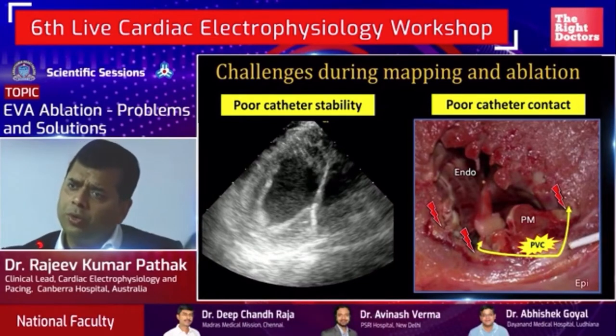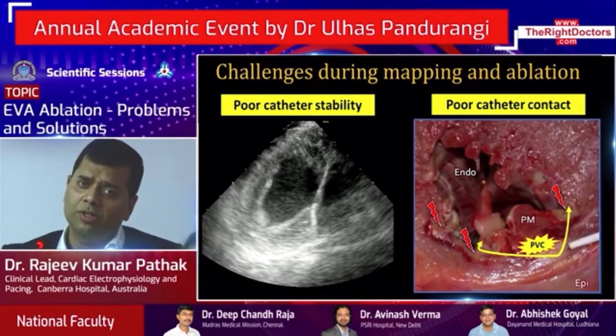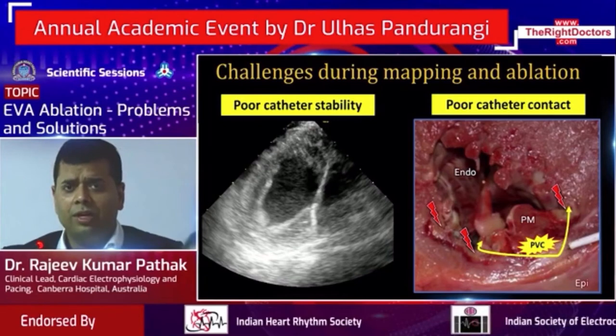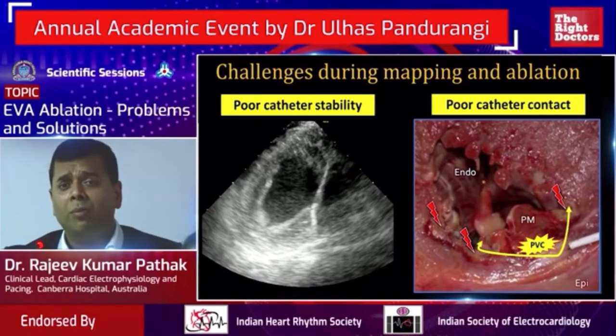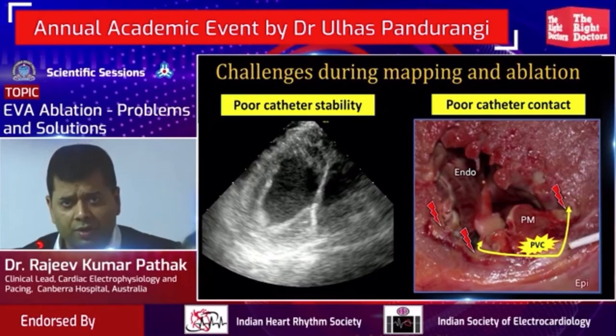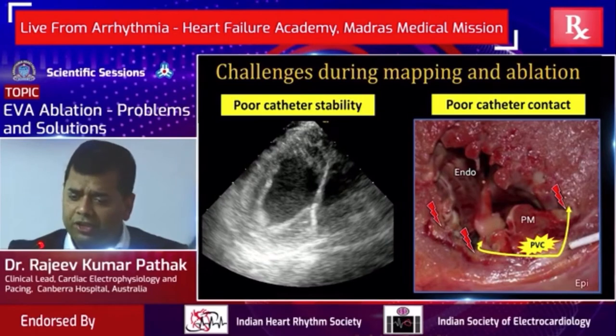More so, when you are mapping these PVCs, it is difficult to know what is a local EGM versus what is far field, because it all depends on where in the intramural part these PVCs are coming from. Therefore, the mapping as well as ablation of these premature ventricular complexes is very challenging.